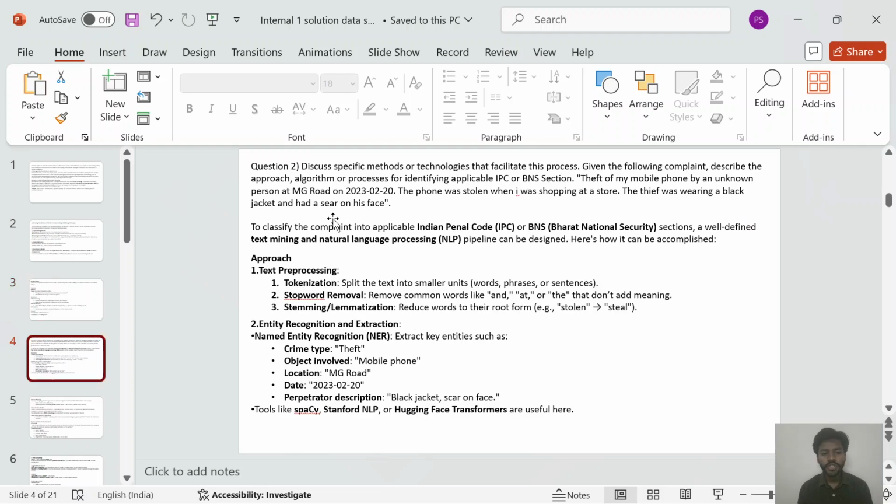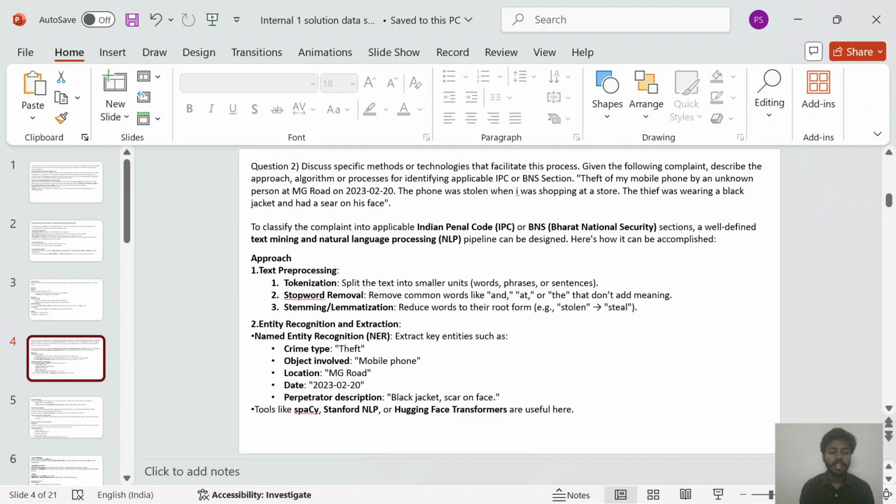Now question 2 is coming. Discuss specific methods or technologies that facilitate this process. Given the following complaint, describe the approach, algorithm, or process for identifying applicable IPC or BNS sections. Theft of my mobile phone by an unknown person at MG Road on 20 February 2023. The phone was stolen when I was shopping at a store. The thief was wearing a black jacket and had a scar on his face.